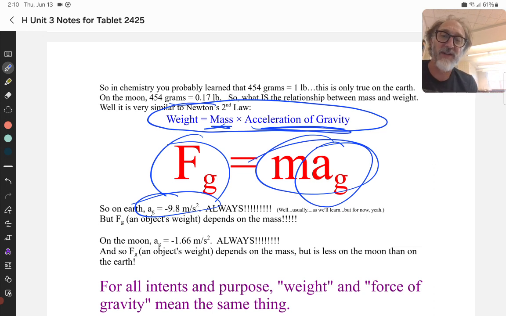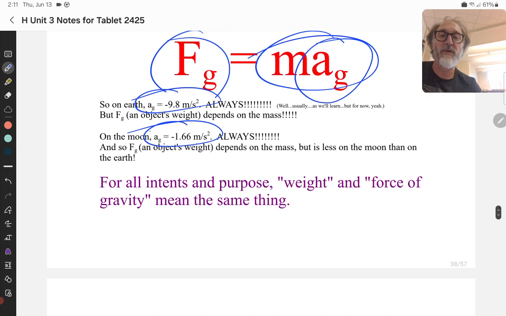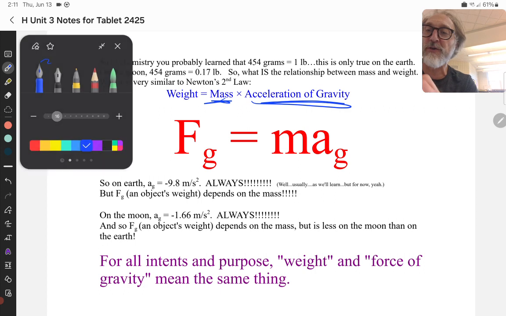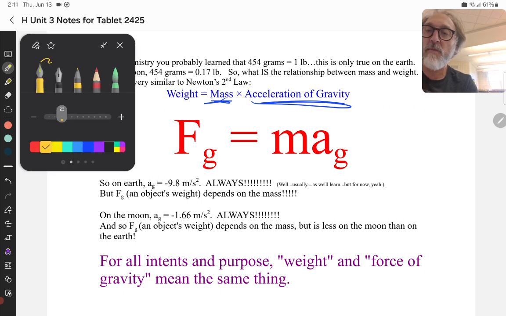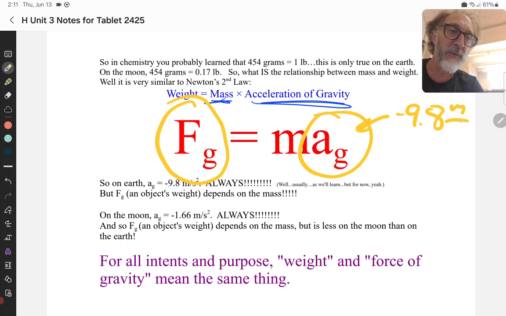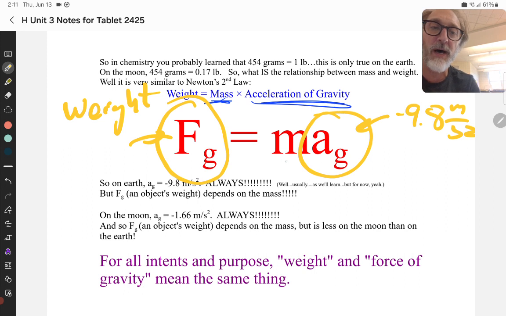Now, force of gravity depends on that acceleration of gravity and the mass, okay? Similarly, on the moon, the acceleration of gravity is always negative 1.66 meters a second squared, but the force of gravity will still depend on the mass, all right? My point here, what I think I'm not doing a great job expressing here, is please make sure you understand that force of gravity and acceleration of gravity are not the same, right? Acceleration of gravity is negative 9.8 meters per second squared, whereas the force of gravity is your weight, and that's going to depend on the mass. Cool? All right.